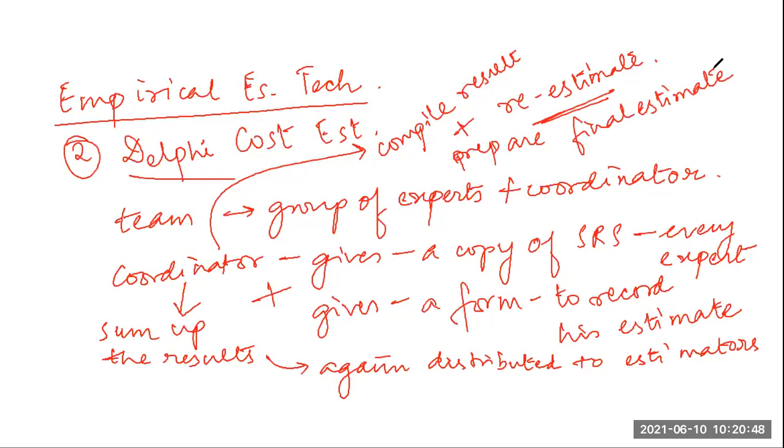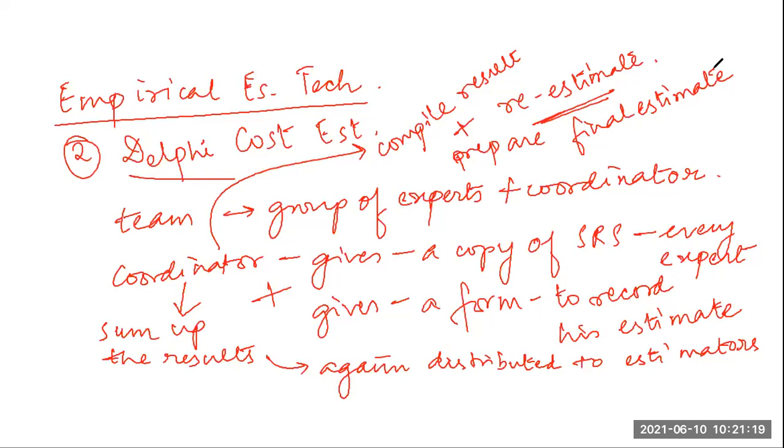Okay, so this Delphi cost estimation, even though it takes more time and effort, overcomes an important shortcoming of the expert judgment method: the results cannot be unjustly influenced by overly assertive and senior members of the panels. No one can influence any other person's results.